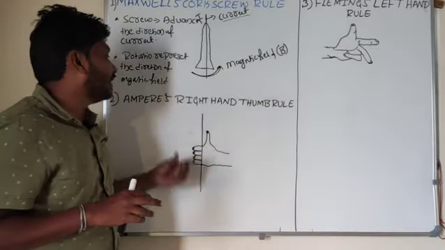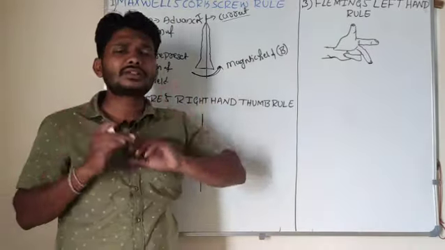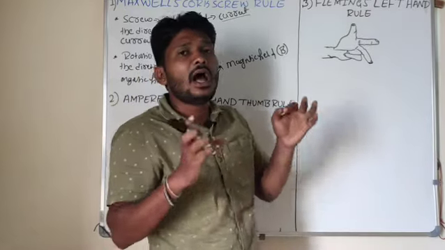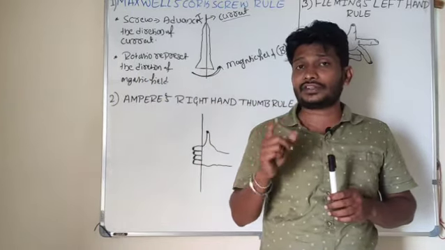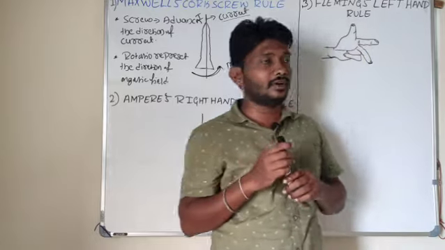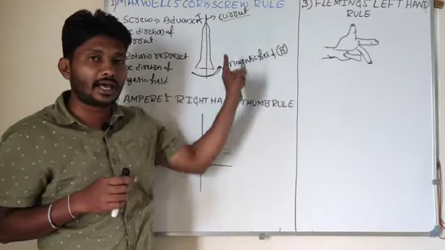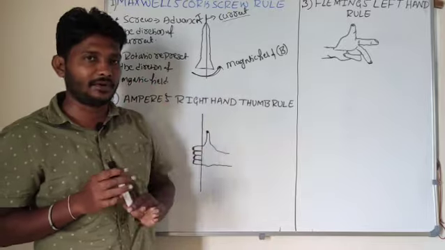What's that rule? Right hand thumb rule. According to this right hand thumb rule, I want to hold the conductor in a right hand. For example, I want to find the direction of the current as well as the magnetic field. These two rules will give the direction of current and magnetic field.